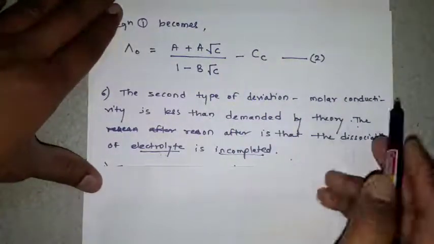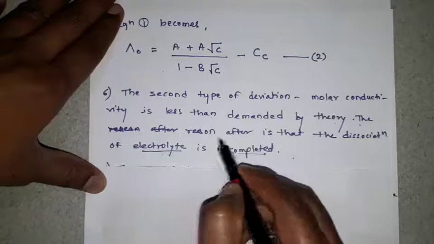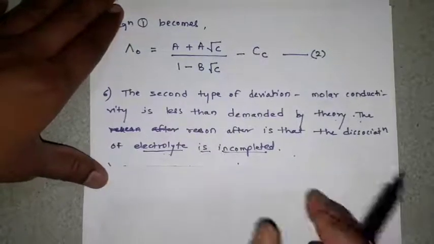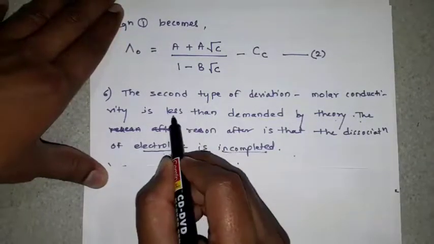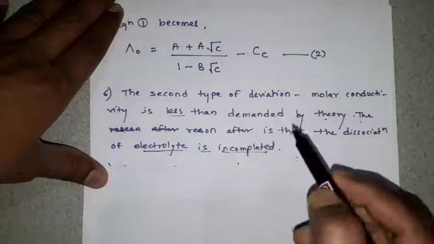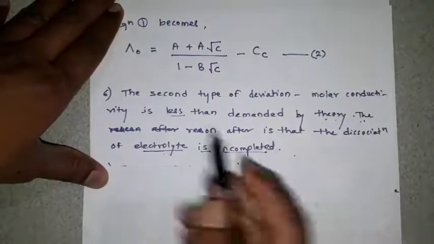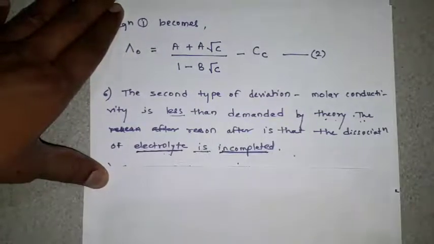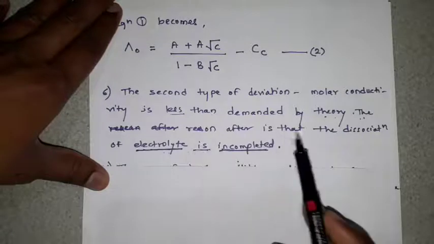Then the second type of deviation is that molar conductivity is less than demanded by theory. The reason is that the dissociation of the electrolyte is incomplete. Why was the second deviation created? Because the molar conductivity value is less than demanded by theory. Actually the molar conductivity value should be higher at high concentration, but that value is very less. The reason is that the dissociation of the electrolyte, the breaking of that particular electrolyte into positive and negative charges, is very weak.